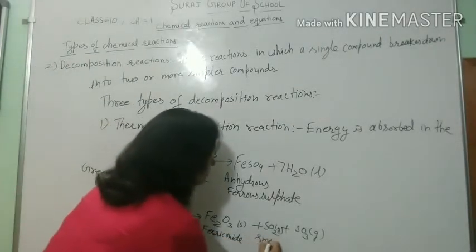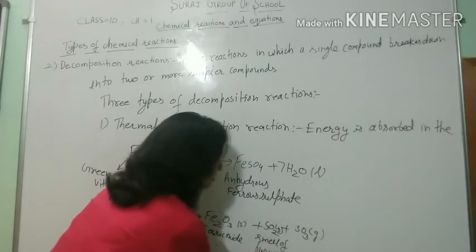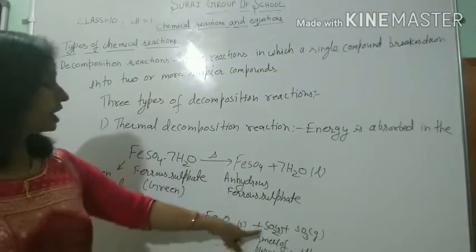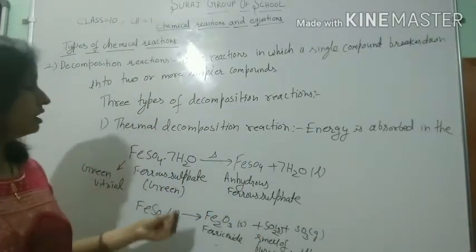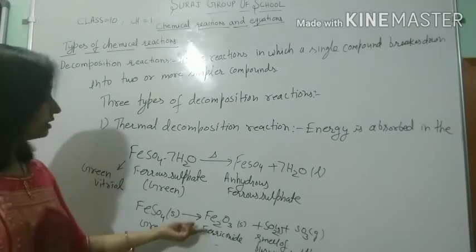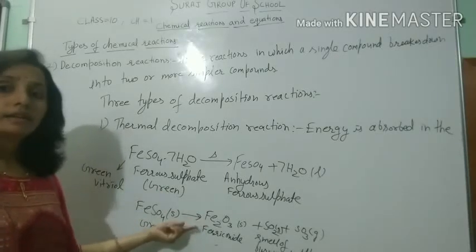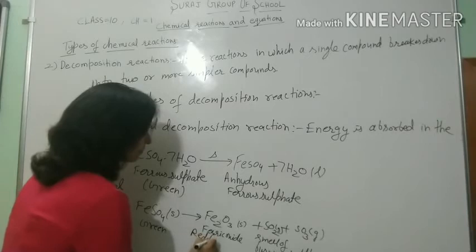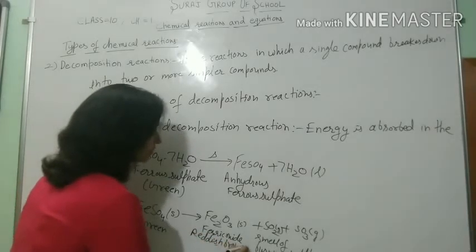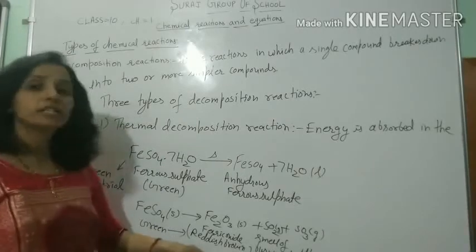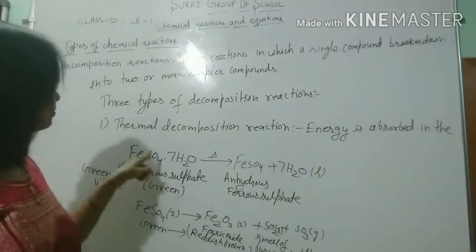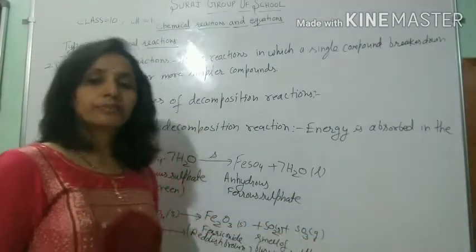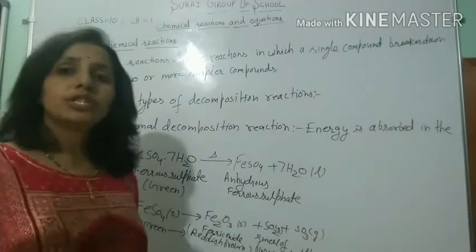The sulfur dioxide which is produced here gives the smell of burning sulfur. And this ferric oxide, its color is reddish brown. Green color converts to reddish brown color. This is the decomposition of ferrous sulfate to ferric oxide, sulfur dioxide and sulfur trioxide. These are the examples of thermal decomposition reaction.